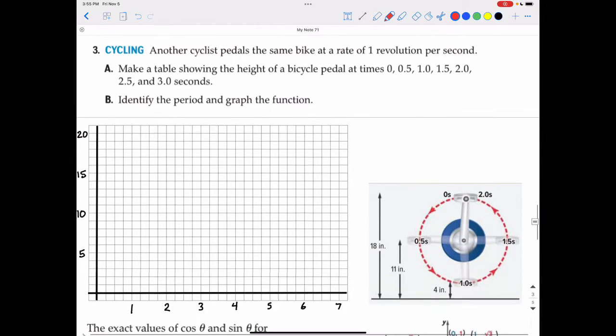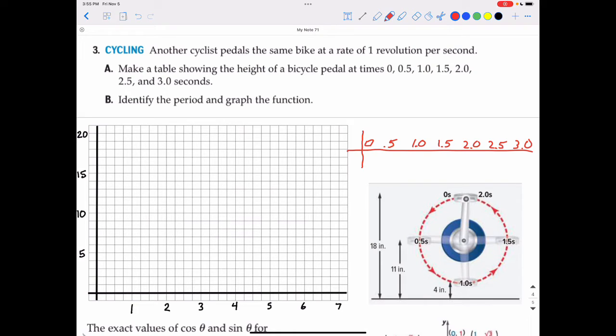Another cyclist pedals the same bike at a rate of 1 revolution per second. Make a table showing the height of the bicycle pedal at times 0, 0.5, 1, 1.5, 2, 2.5, and 3 seconds. So just like the previous example, we're making a T-chart with those exact same times. So I'll redraw my T-chart here.